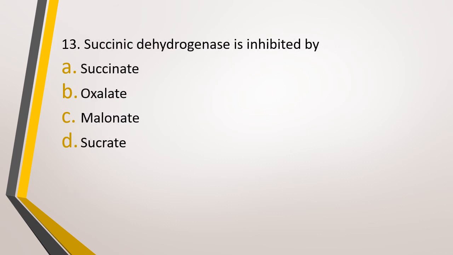Question number 13. Succinic dehydrogenase is inhibited by option A, succinate. Option B, oxalate. Option C, malonate. Or option D, sucrate. Succinic dehydrogenase is inhibited by. The correct answer is option C, that is malonate. Succinic dehydrogenase is an enzyme of the citric acid cycle. Succinate is its substrate. Malonate is its competitive inhibitor.